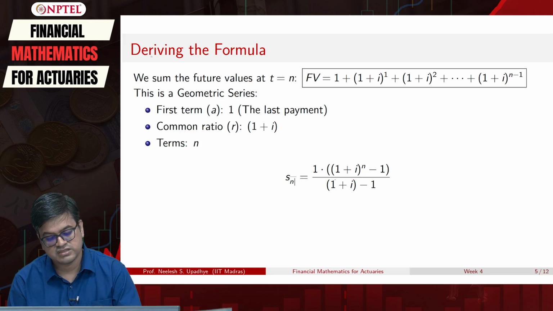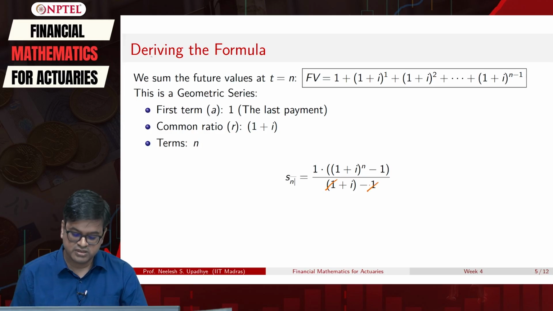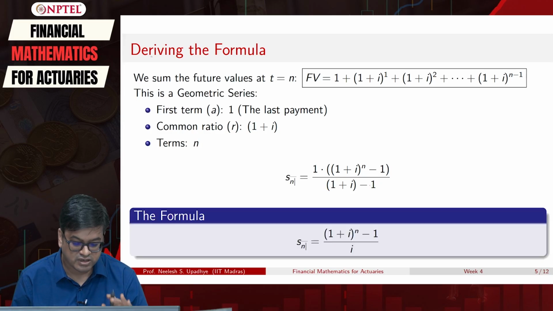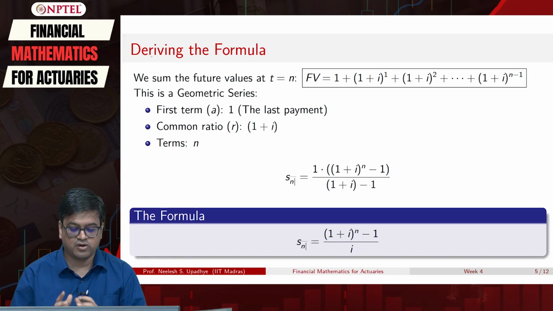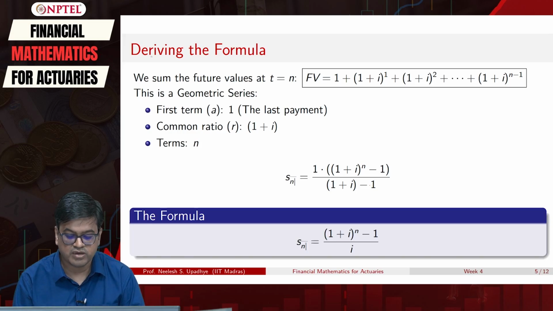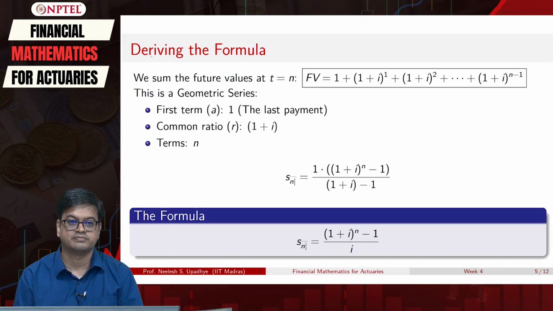This is just a notational simplification, you can just trim this off. This gives me the golden formula for our future value of annuities, which is (1+i) raised to n minus 1 upon i. Now, how does this formula actually relate with our A angle N?